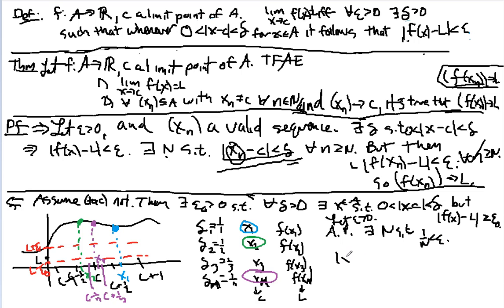Then what we have is |x sub n minus c| is less than or equal to 1 over n, which is less than or equal to 1 over capital N, which is less than epsilon, for all n bigger than or equal to capital N. So the x sub n go to c. But clearly, all of our f's were outside this epsilon range. So f of x sub n does not go to L, and we're done.